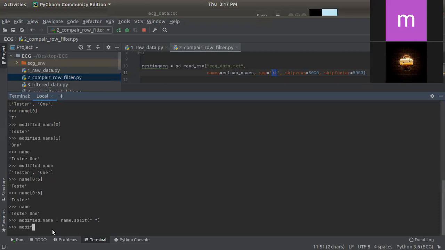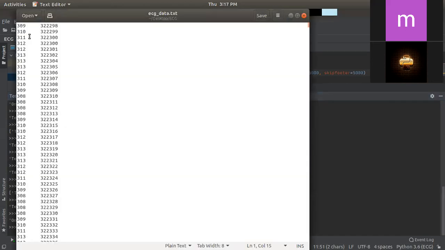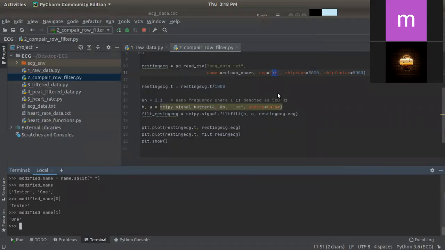Now in modified name you can see tester one, and modified 0 is tester and modified 1 is the 1. So by this we get each row value individually by splitting slash t. This one, the slash t. So let me confirm this.